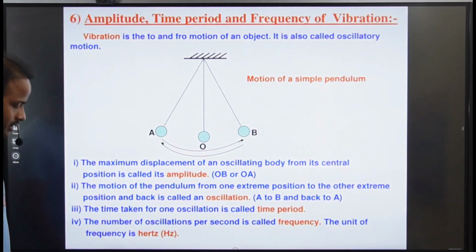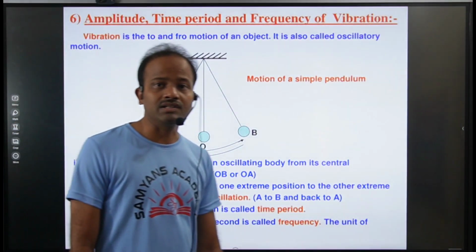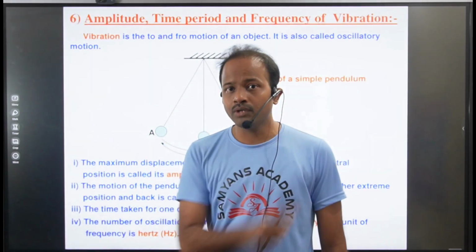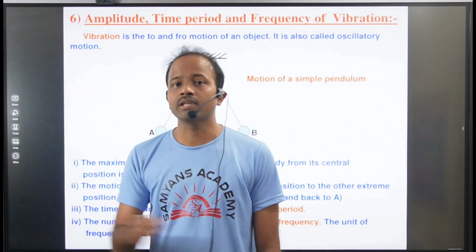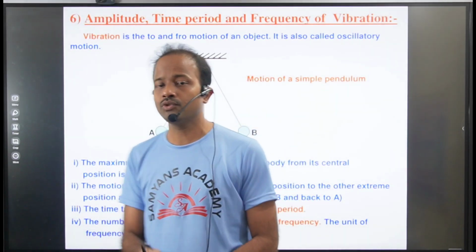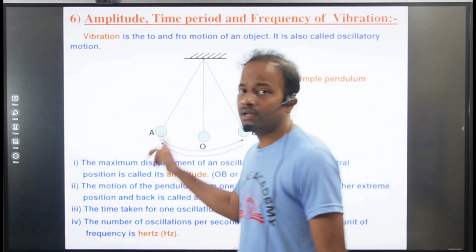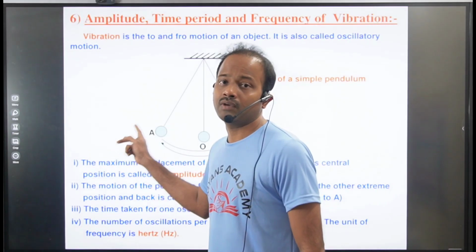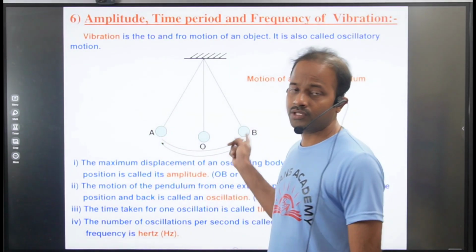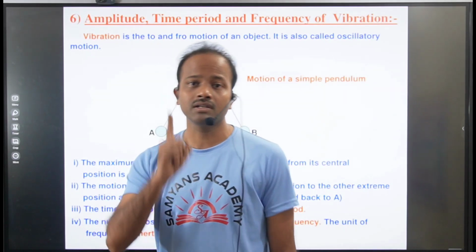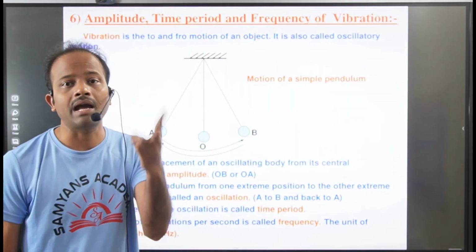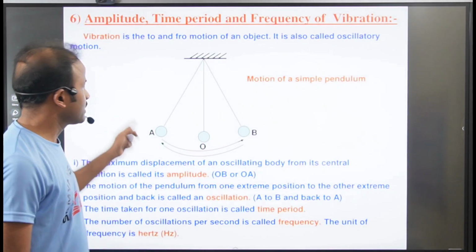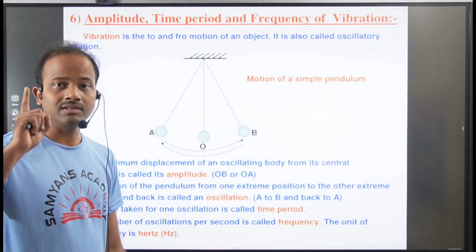Now, what is time period? The time taken to complete one oscillation is called time period, right? So from A to B, again B to A, how much time will it take? Let us assume it is taking 2 seconds. Assume this pendulum moves from A to B in 1 second. Again for going back it also takes 1 second, so the total time is how much here? 2 seconds. To complete one oscillation it takes 2 seconds. And what is the time period for this pendulum? That is 2 seconds. Is it clear? Right. So the time to complete one oscillation is called time period.